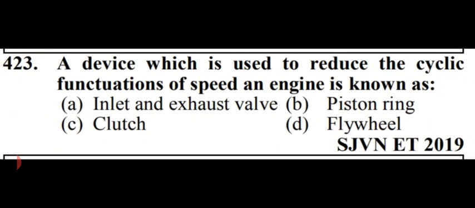A device which is used to reduce the cyclic fluctuations, it should be fluctuations, right? I think fluctuations of speed in an engine is known as. So options are inlet and exhaust valve, second option is piston ring, clutch, or flywheel. So a device which is used to reduce the cyclic fluctuations of speed in an engine is known as flywheel. So option number D is right here, that is flywheel.